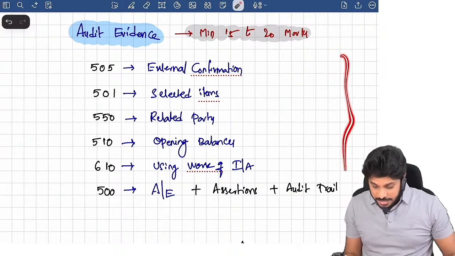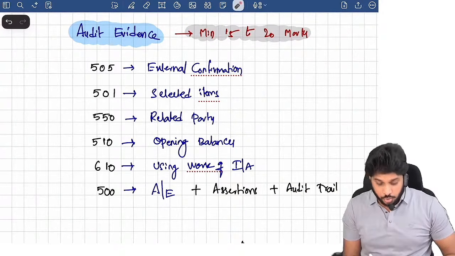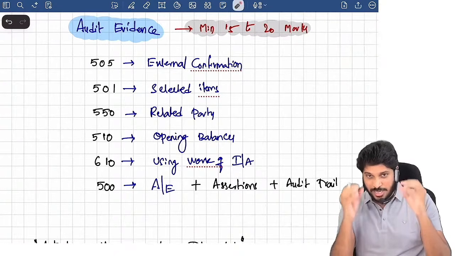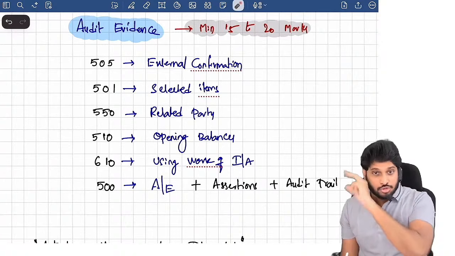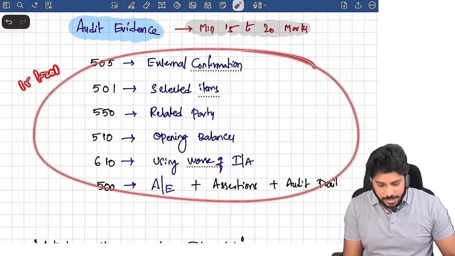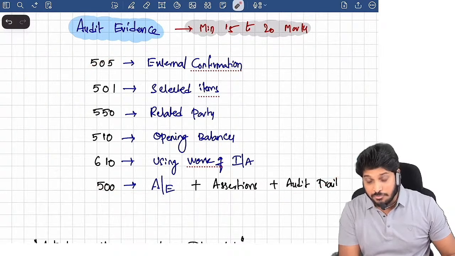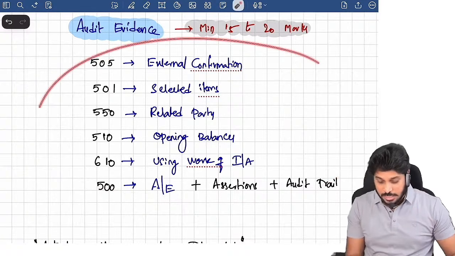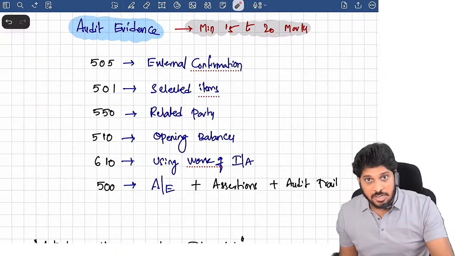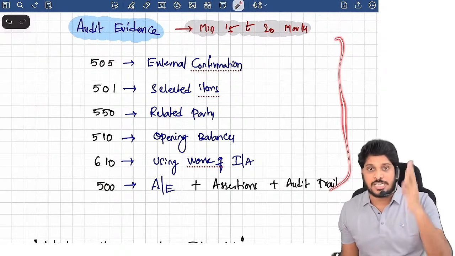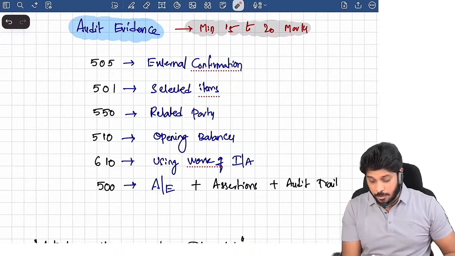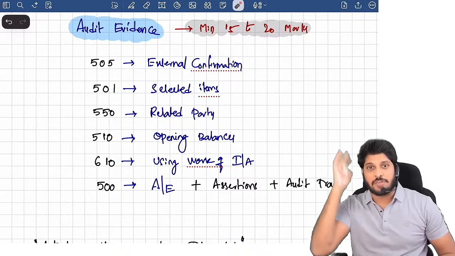But remember, these 6 standards together make up most of the size of the book. These 6 standards put together, 15 to 20 marks weightage minimum will come. 15 to 20 marks high scoring possibility is there from these 6 standards itself. So even in the worst scenario, 12 marks will come only from these particular 6 standards. So first let us cover high scoring topics within the audit evidence chapter. Then we can discuss 530, 520 later.